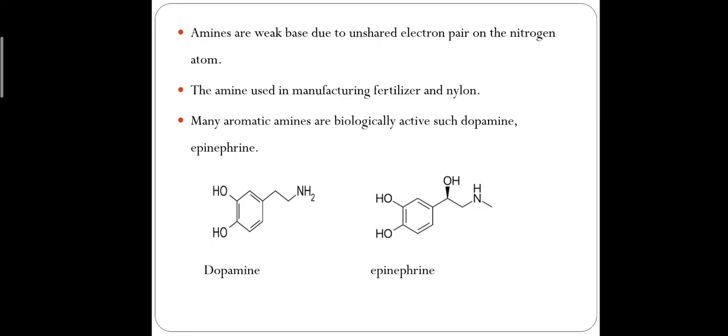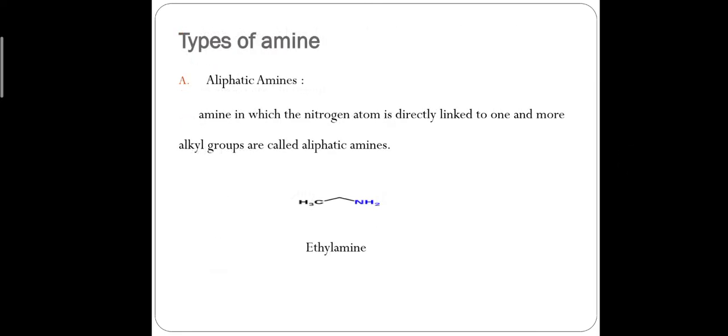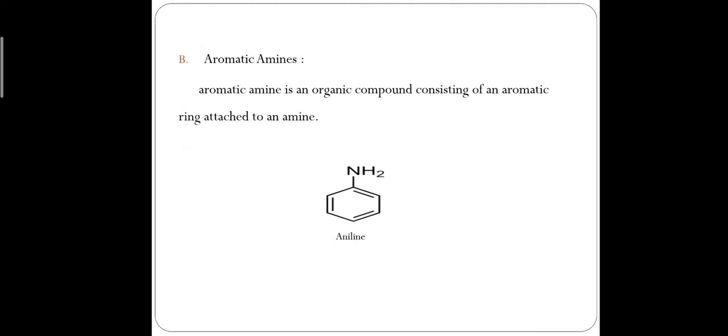The next topic is types of amine. There are two types of amine, aliphatic amine and aromatic amine. First is aliphatic amine. So what is aliphatic amine? In aliphatic amine, the nitrogen is directly linked with an alkyl group, for example ethylamine, propylamine, etc. The next type is aromatic amine.